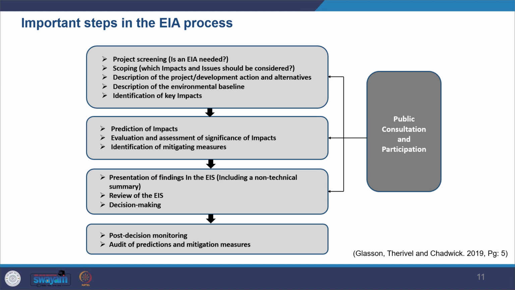Further, you would also need to engage and have participation when you are providing site-specific information. People will be able to provide a lot of local knowledge and how the site behaves. So all that information you'll get from people.